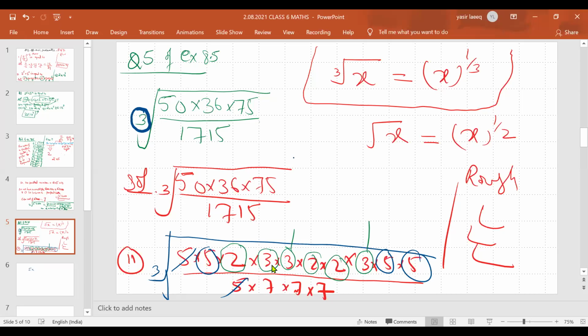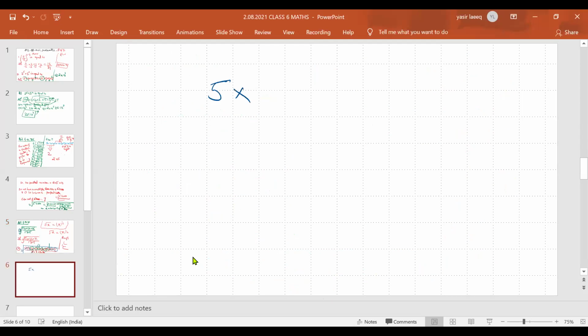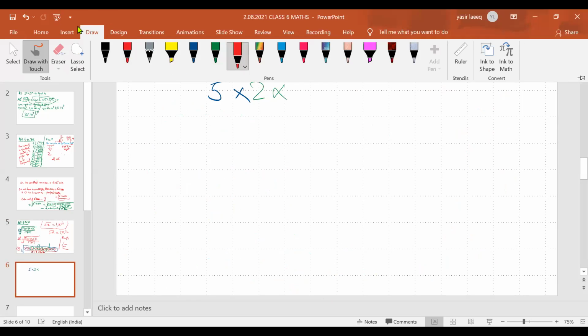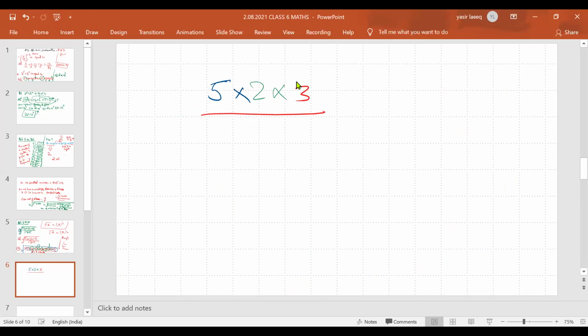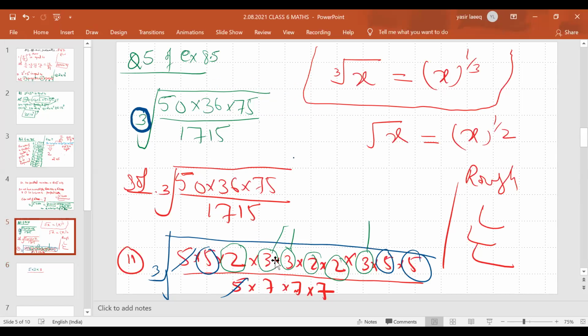In the denominator a pair of 7 is there.